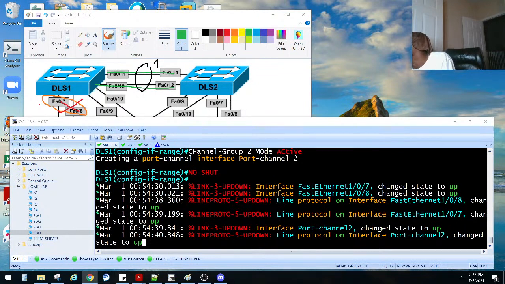Switches use the default VLAN to communicate with directly connected switches. Y'all know what the default VLAN is, right? Usually out of the box it's VLAN 1, right? Using spanning tree, VLAN trunking protocol, and port aggregation protocol. So switches use the default VLAN to communicate with directly connected switches using STP, VTP, and PAgP. So that is the STIG of the day, y'all. Y'all know what that is, right? Security technical implementation guides. So like I said, those are kind of like standards that are used with governmental agencies and military and stuff like that.